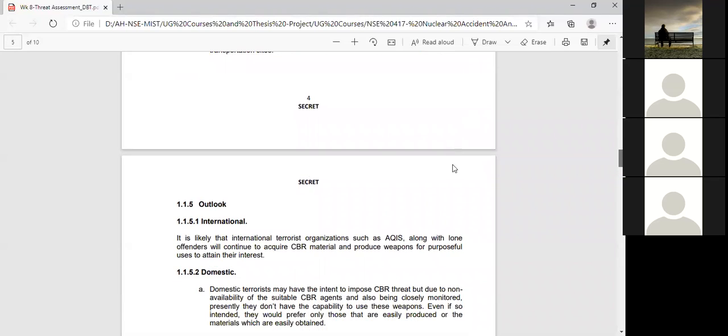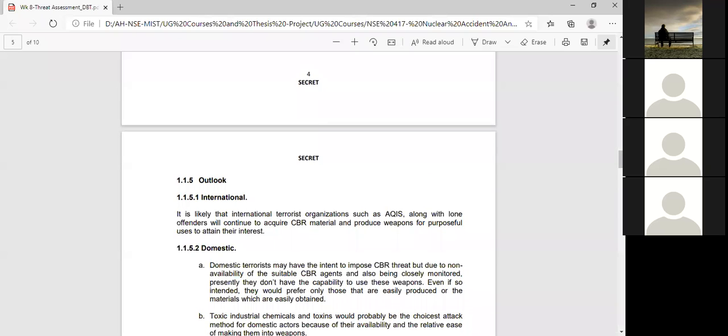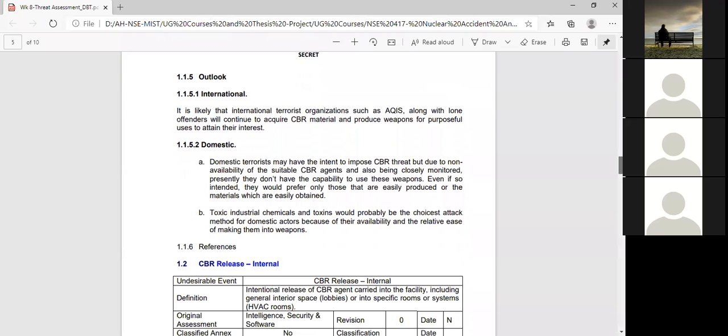And then finally, the outlook. The outlook is based on international and domestic factors, similar to what was previously mentioned. After that, you have to give some references. That means if you mention some example, you must give the references. So this is the complete report for any threat analysis for nuclear safety or a nuclear facility.